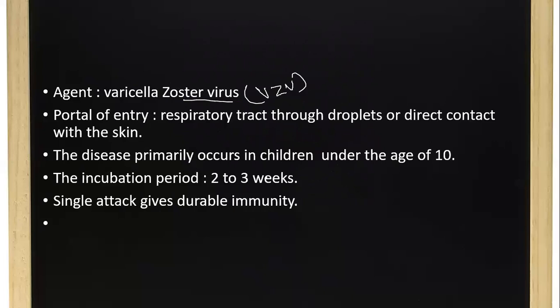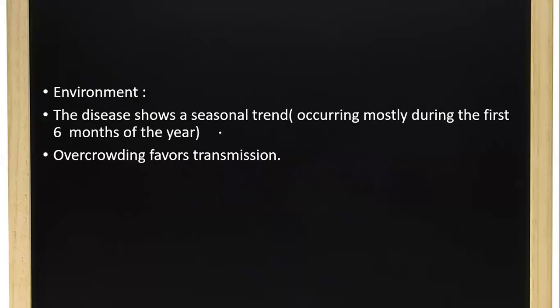The incubation period will be 2 to 3 weeks. In the last session, we saw what the incubation period and the stages of illness are, isn't it? So the incubation period of chickenpox will be up to 3 weeks. A single attack gives durable immunity. If a person gets the chickenpox virus once in a life, it will give lifelong immunity. Environment: the disease shows a seasonal trend, occurring mostly during the first 6 months of the year, mainly from January up to June. That is the peak time of occurrence of chickenpox.